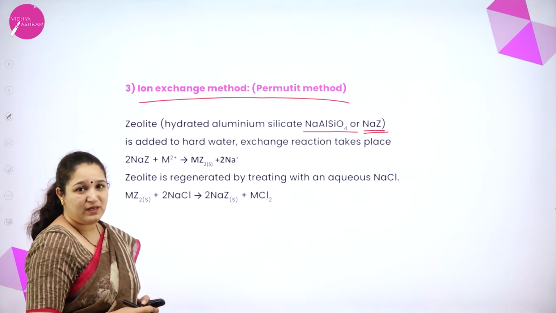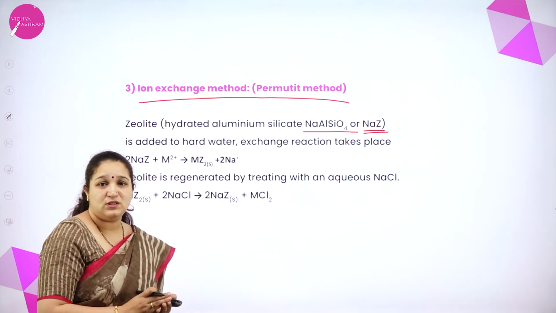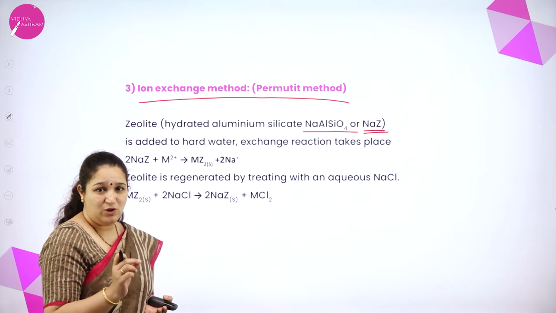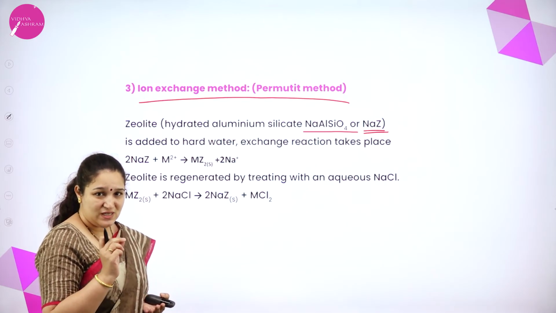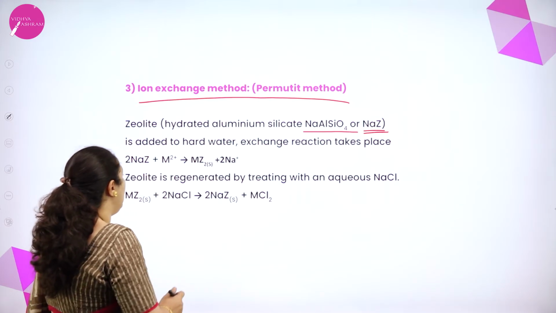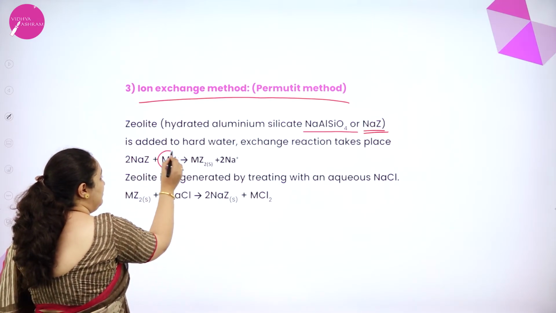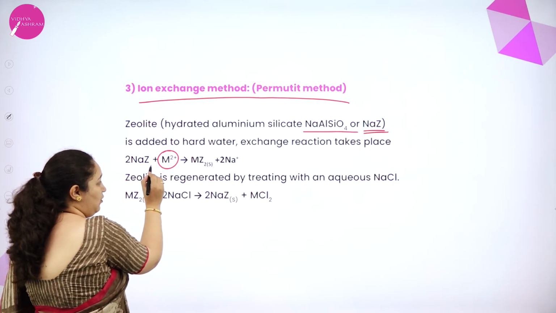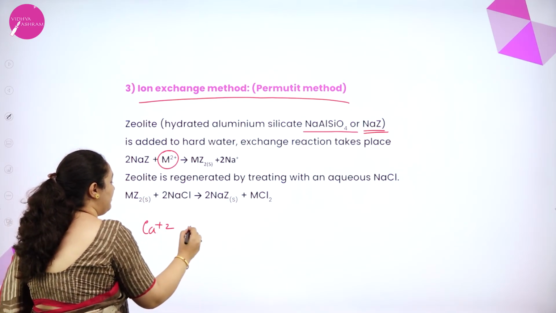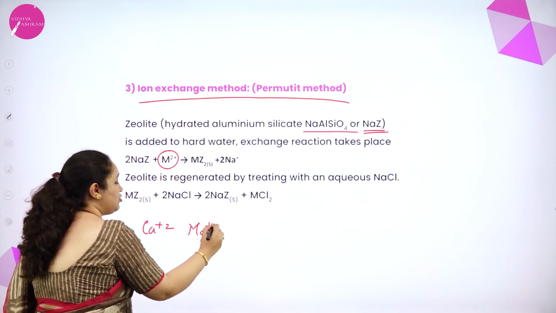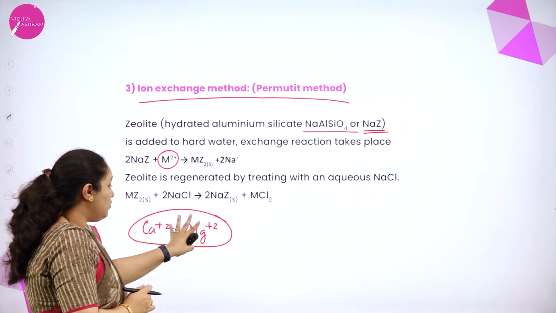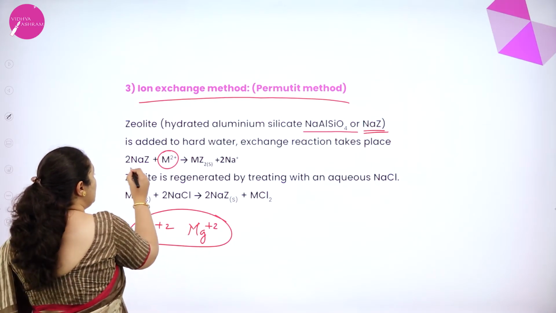Now when you pass hard water through an ion exchange chamber which has got zeolites and sodium, the metal will get attached on the zeolite. The calcium ions and magnesium ions, which are actually responsible for hardness, will get exchanged with sodium.